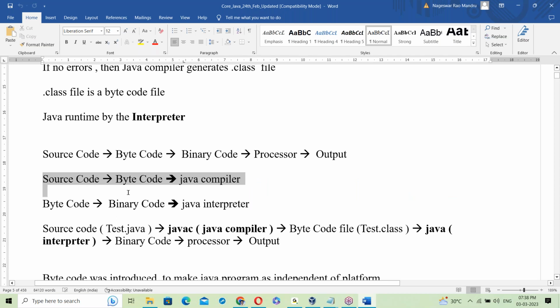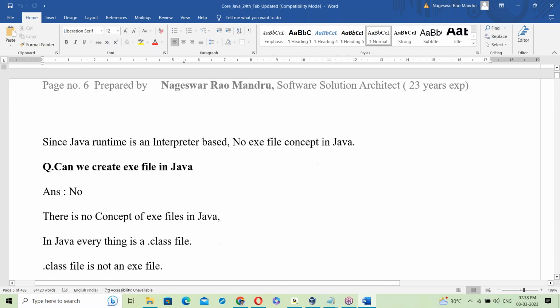So two things are involved in Java: the compiler and the interpreter. We will practically discuss these topics again in Java programming, how the Java compiler and interpreter work.